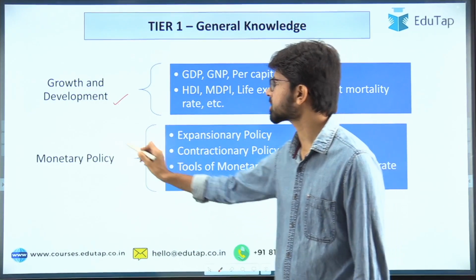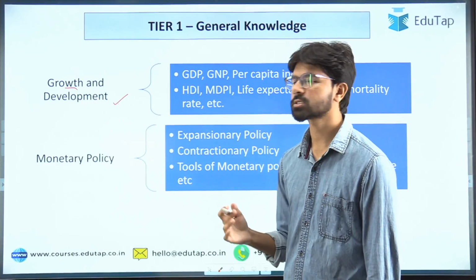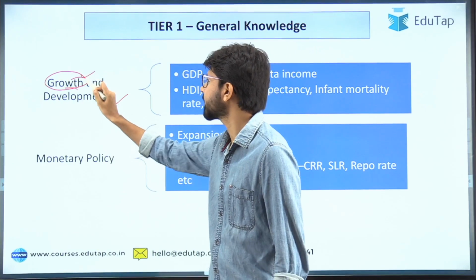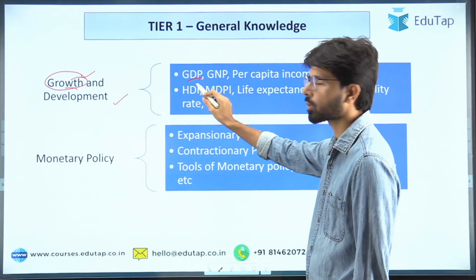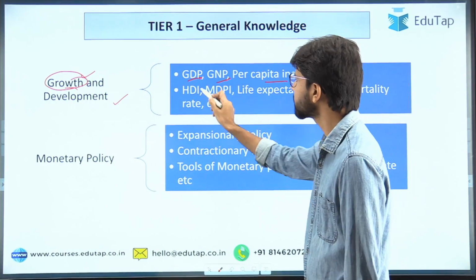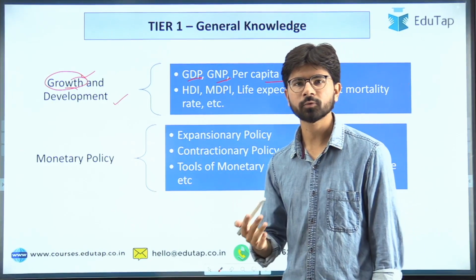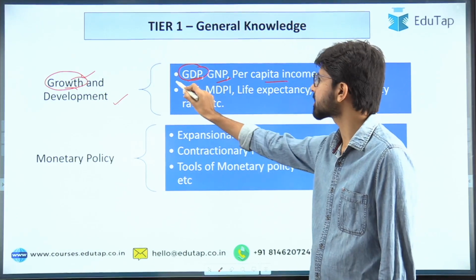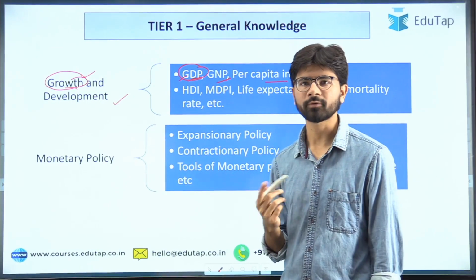You have to understand this is the most basic topic that one begins his economic journey with. So growth, what is growth? The important indicators of growth are GDP, which stands for gross domestic product, gross national product, and per capita income. You have to be aware of these topics in order to get a better understanding of economics. And also when you go through the newspaper, these are very frequently used terms. So having an understanding of these topics will help you prepare in a more effective manner.